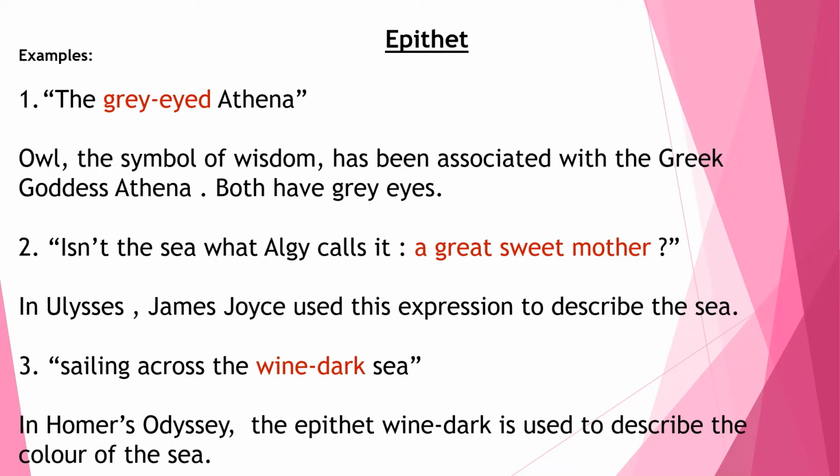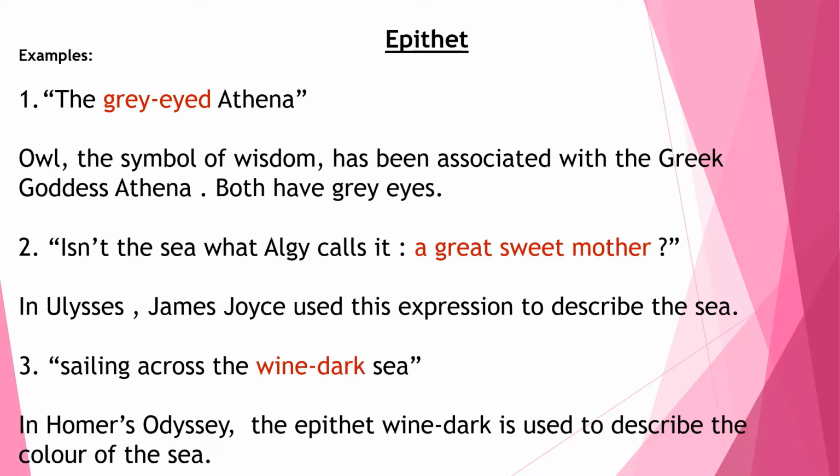The first example, the grey-eyed Athena. I think most of you have read the story of Athena. At least you know about Athena and Medusa, the story where Athena curses Medusa because of her misbehavior, and Medusa turns into a monster. Her hair turns into snakes. So we are talking about Athena.